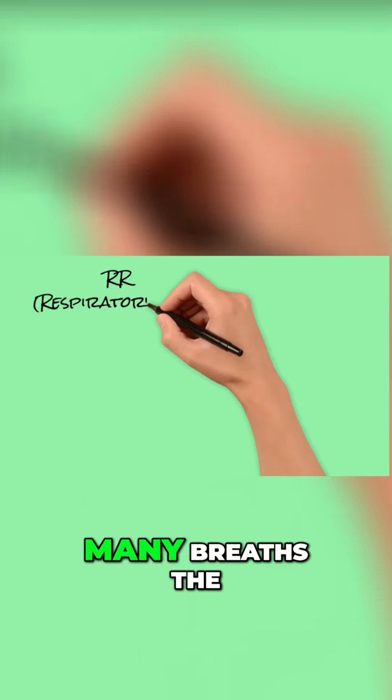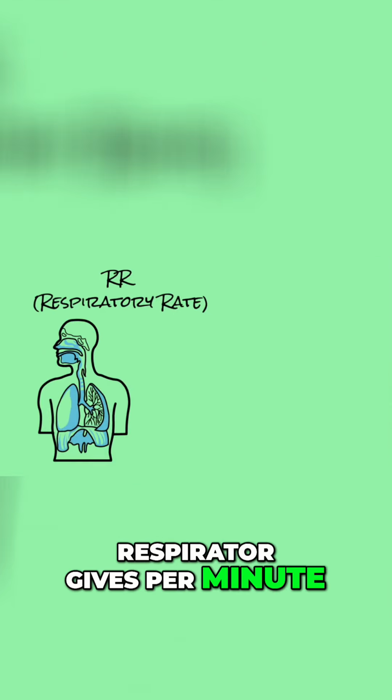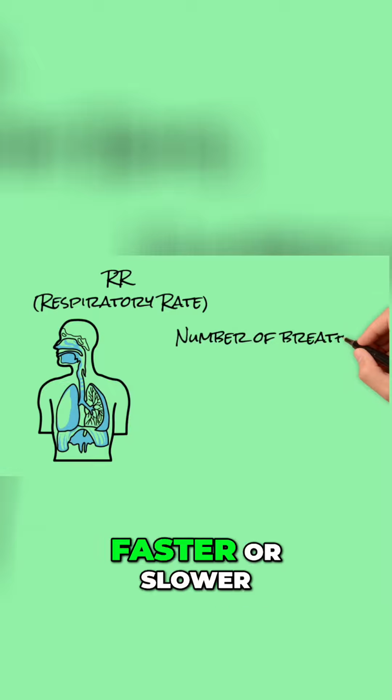So next on the docket is respiratory rate. This is how many breaths the respirator gives per minute. The rate can be set to help your patients breathe faster or slower.